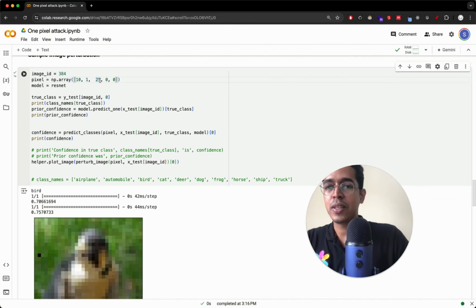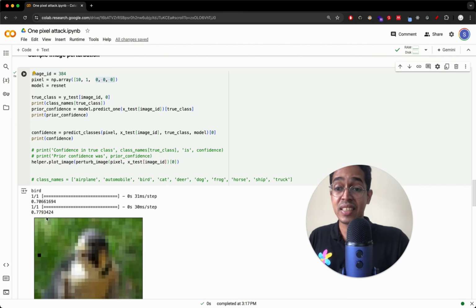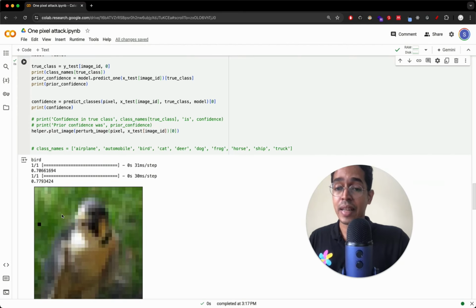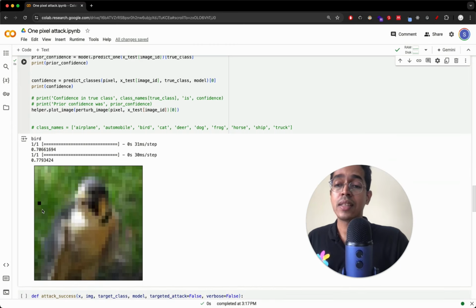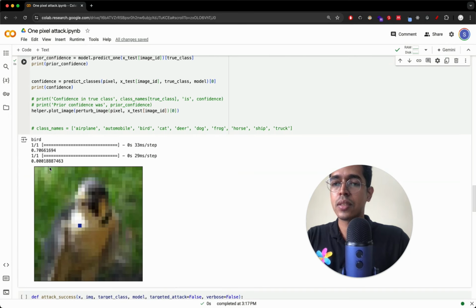So when I change the value of this pixel from what it was originally to this RGB, let me keep it 0,0,0. So basically, I'm converting this pixel into completely black, and we can see that the confidence is increasing. Yes, this is a bird. All I did was change this pixel to completely black from, I think, green originally. But if instead I change it to the original value, I think it was this, the confidence will go from 70% to 0.01%.